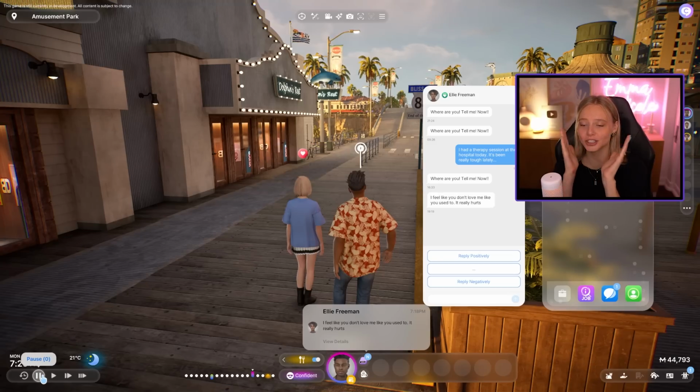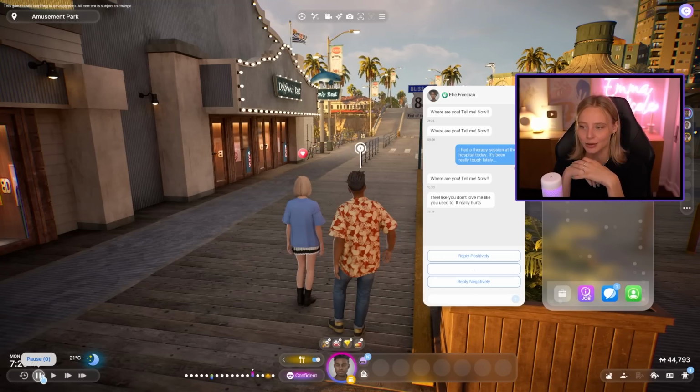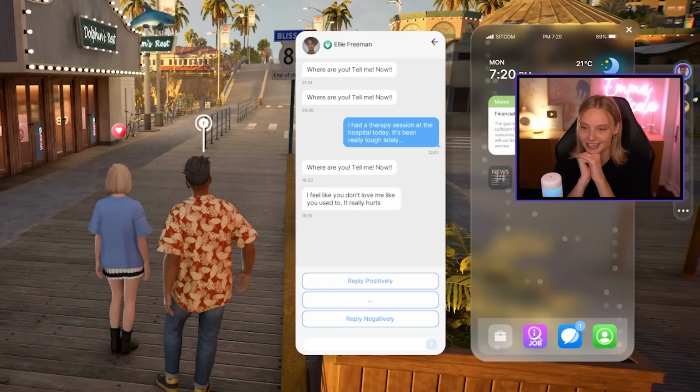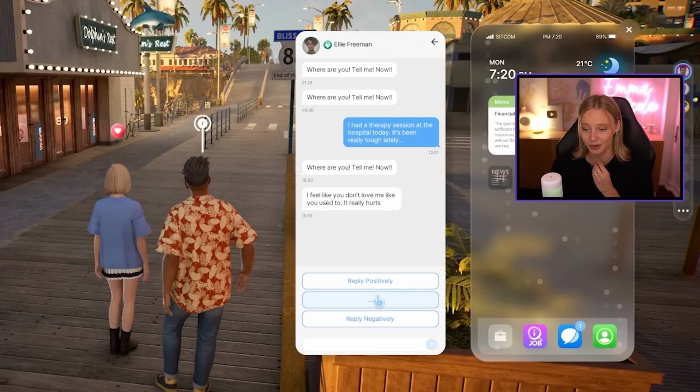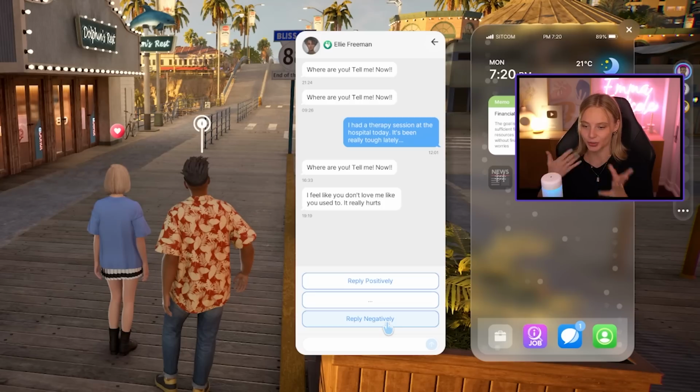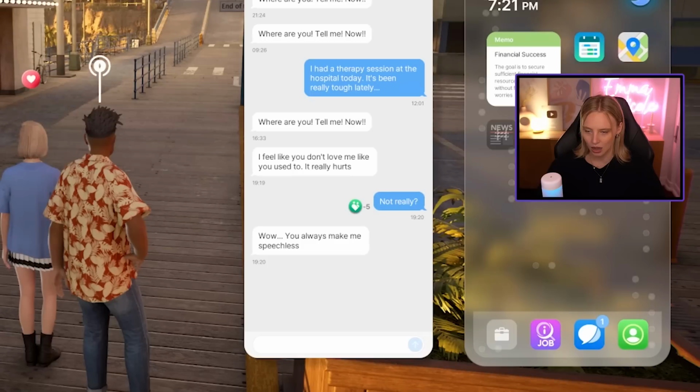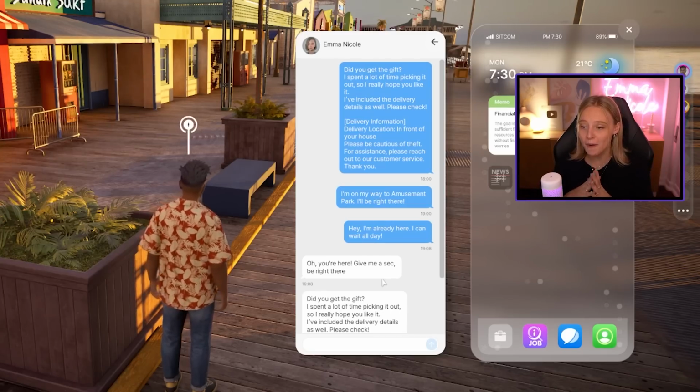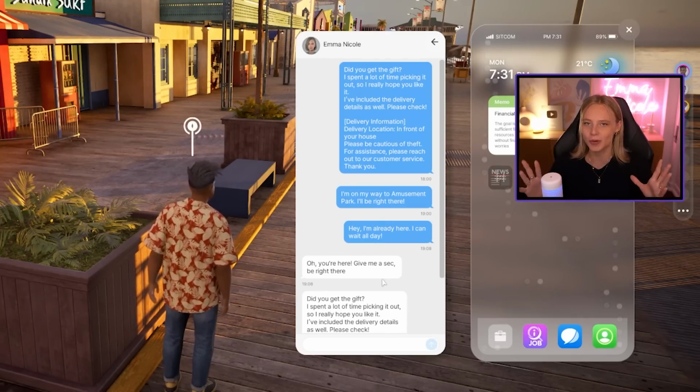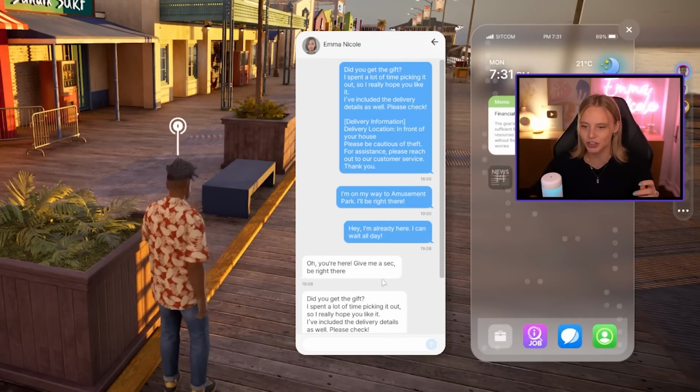Oh no, I just clicked to play as Sam to see what he'd been up to. Ellie had texted him saying, I feel like you don't love me like you used to. It really hurts. So he could reply negatively, positively, or in between, but I kind of want to reply negatively just so we get the contrast in relationship. So I'm sorry, Ellie. Oh my god, Sam, that's so mean. Oh, whoa. Okay, sorry. I'm discovering so many cool things through this text message.